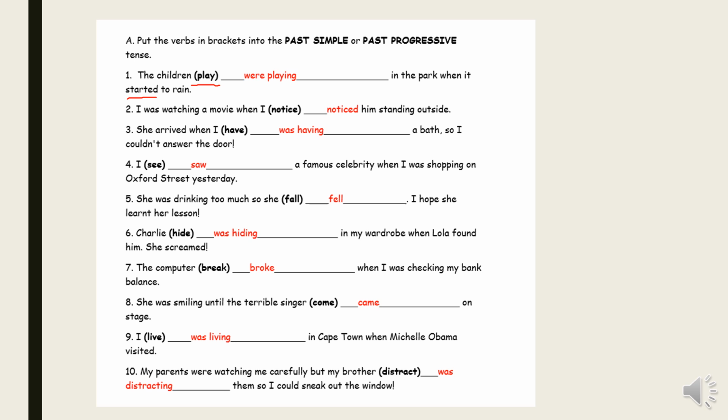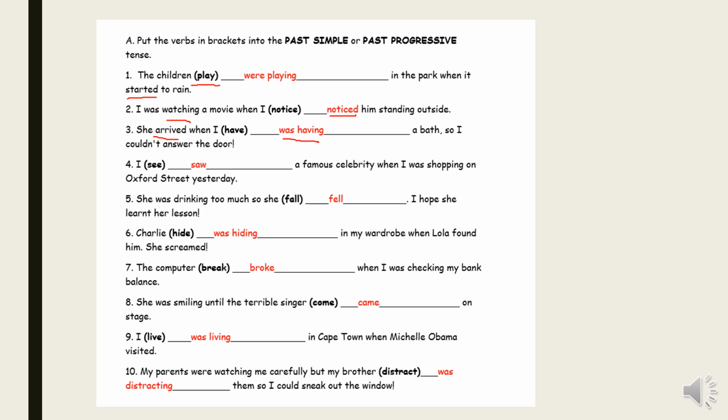Number 2. I was watching a movie when I noticed him standing outside. Noticed is the action that interrupted watching the movie, so it should be written in the past simple tense. She arrived when I have a bath. Here, when I was having. Why? Because when she arrived, she interrupted the action of having a bath.